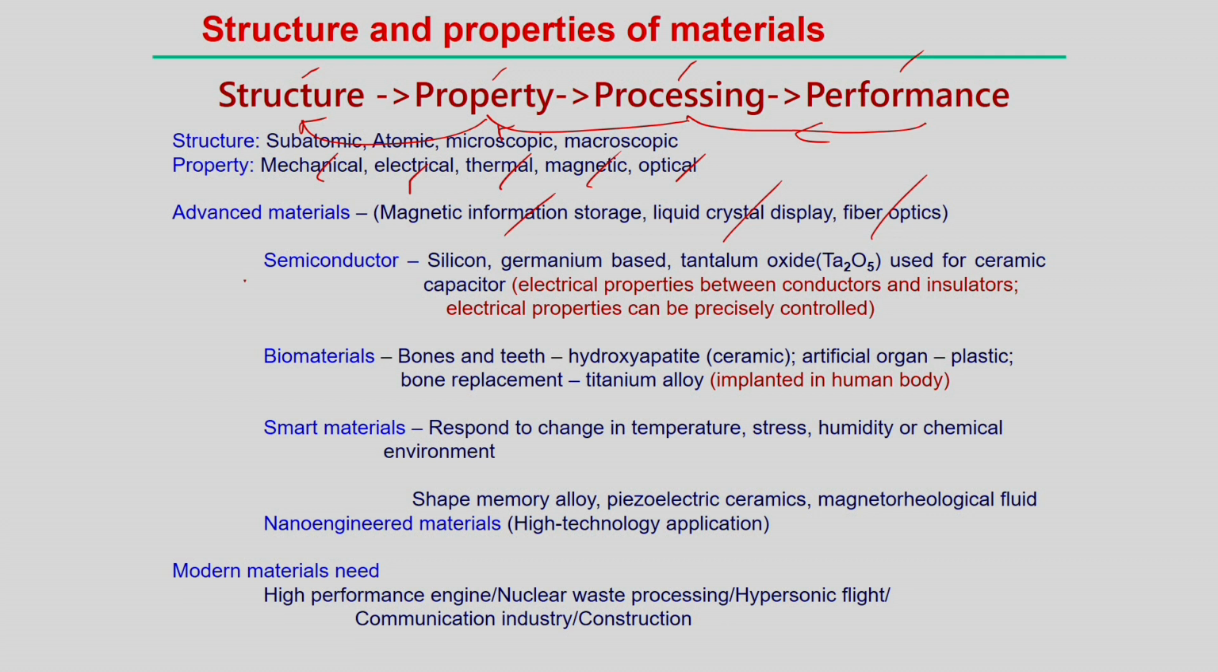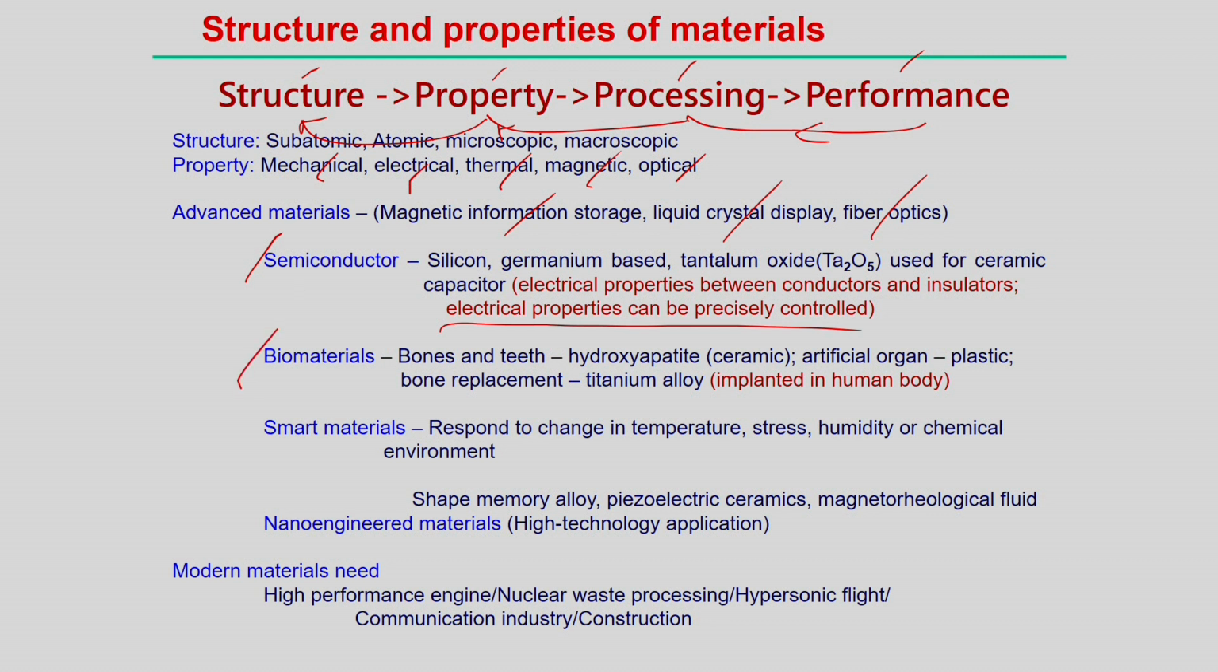Then the semiconductor materials, we can see silicon, germanium, and tantalum oxide used for the ceramic capacitor. The properties of the semiconductor are in between the conductors and insulators. Of course, the electrical, but most important in a semiconductor is that electrical properties can be very precisely controlled, that is the main purpose of using the semiconductor device.